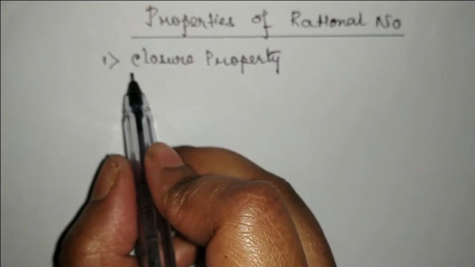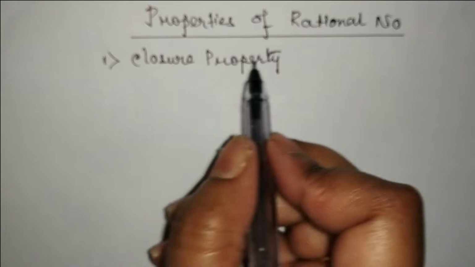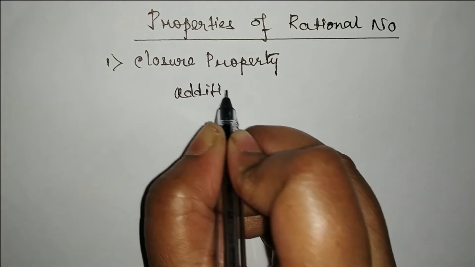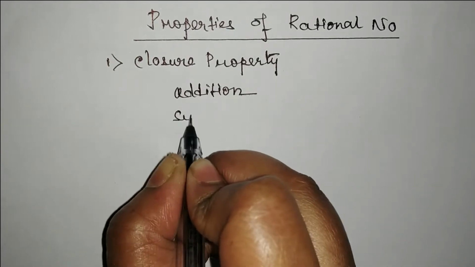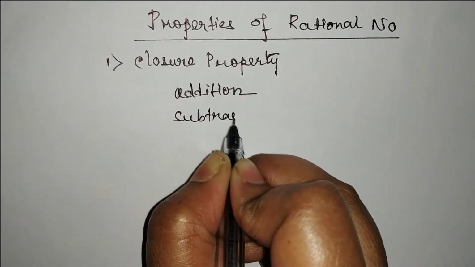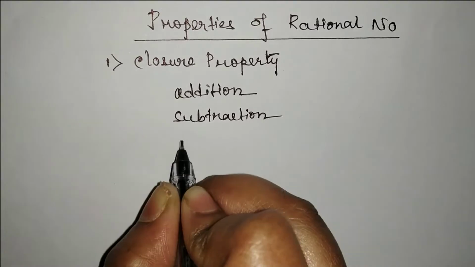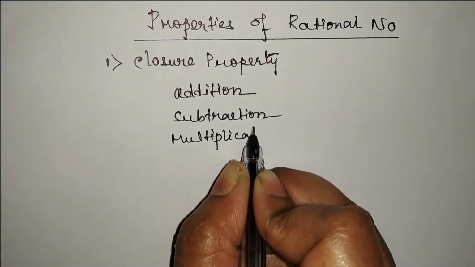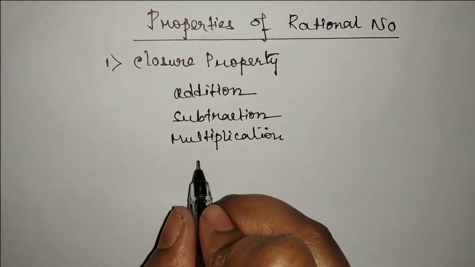So we will see whether this closure property is applicable for addition, subtraction, multiplication and division.